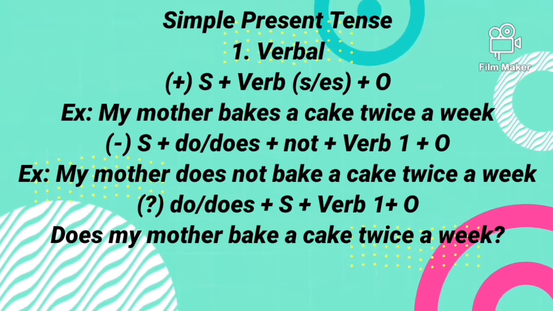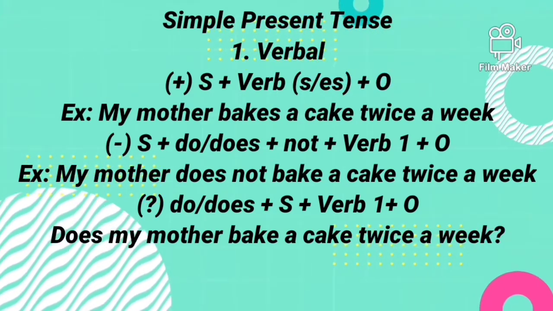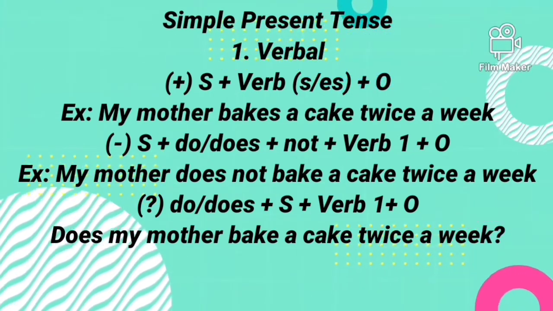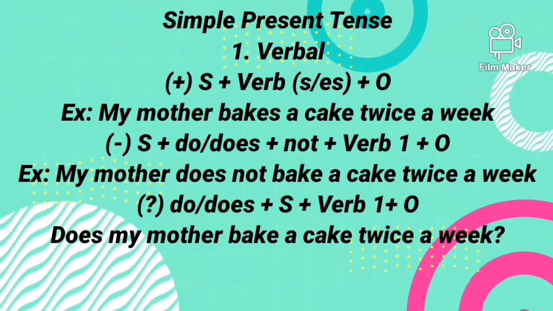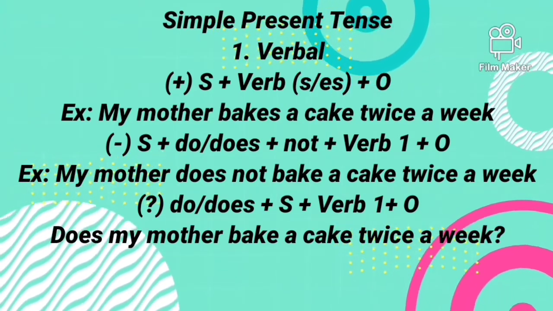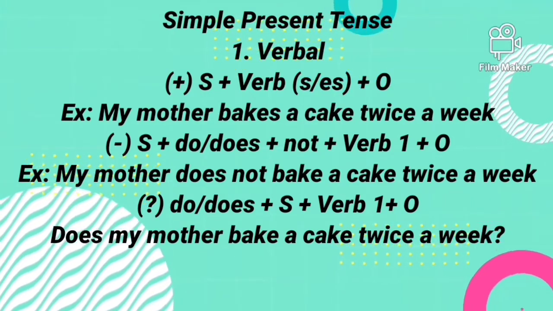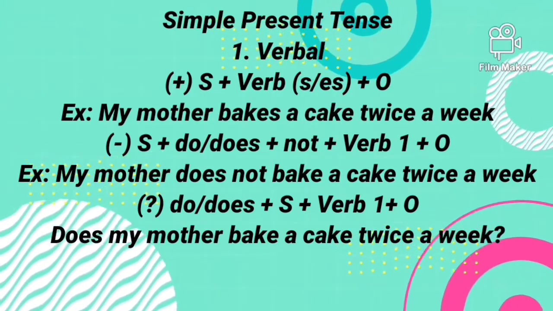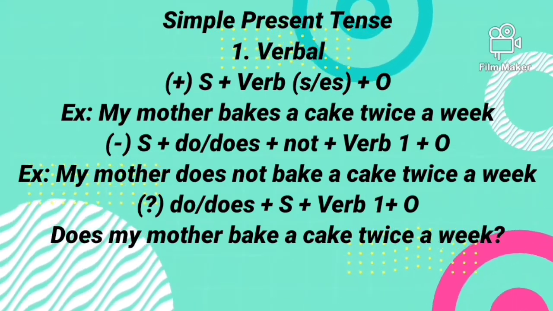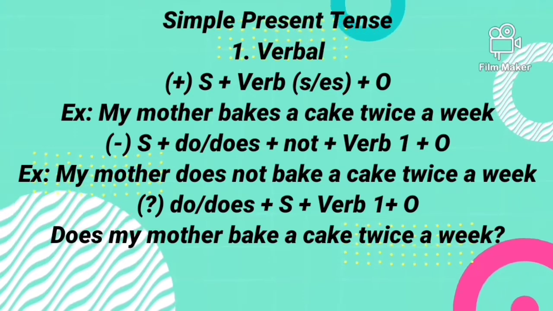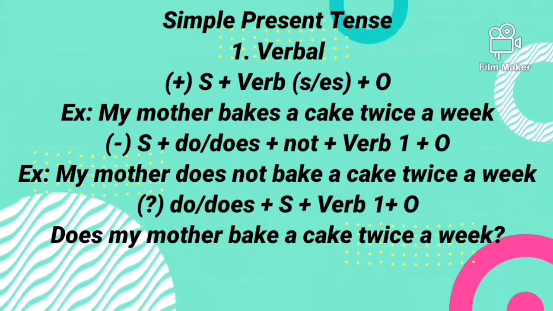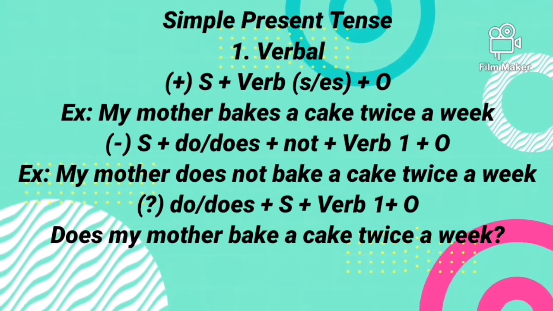This is an example of a simple present tense, and we can see that the simple present tense has two parts, verbal and nominal. The first, verbal. Positive sentence: subject plus verb added s or es plus object. Example: my mother bakes a cake twice a week.